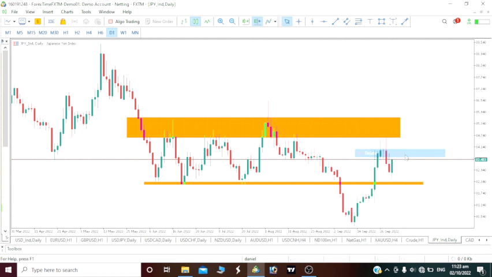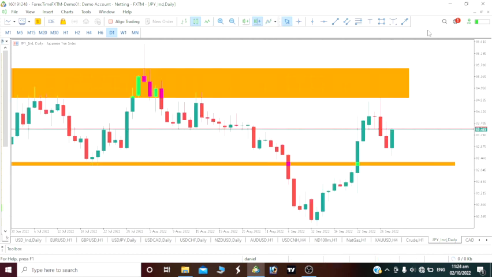Now that we've seen price hit our resistance level, of course, if you were following this channel consistently, you would have seen where we predicted that we'd be having a drop again. So we can take this as a drop. Now, has this price gone into our support level? Definitely not. Then we have this as a pullback. So the next time the market opens, we will be seeing a drop.